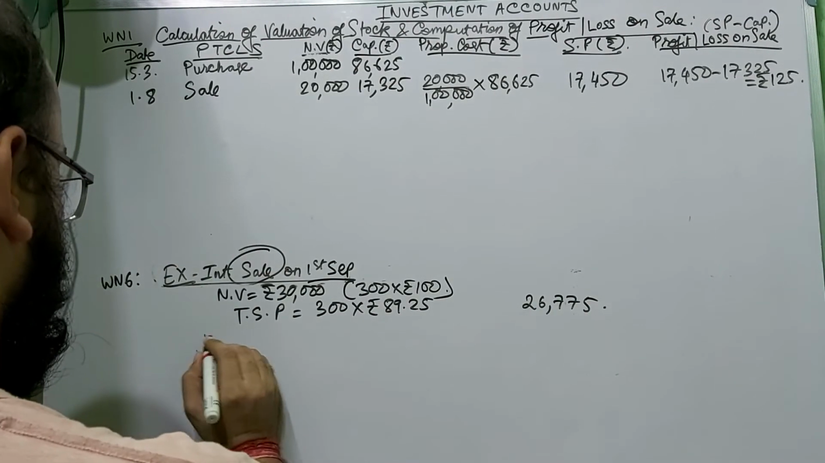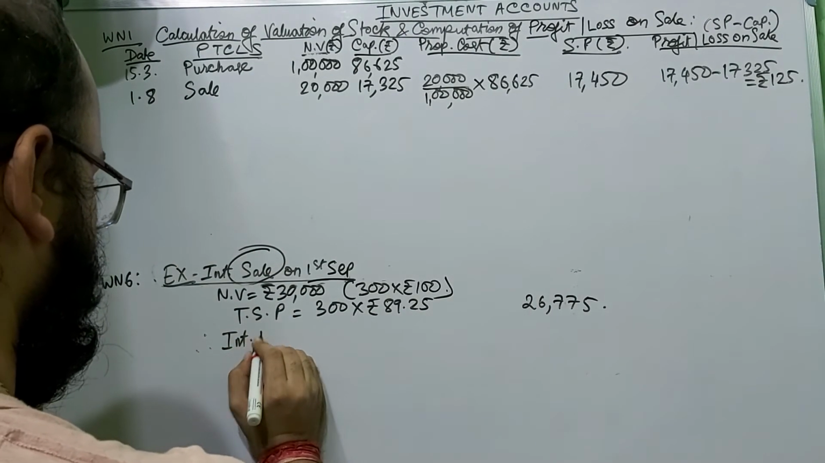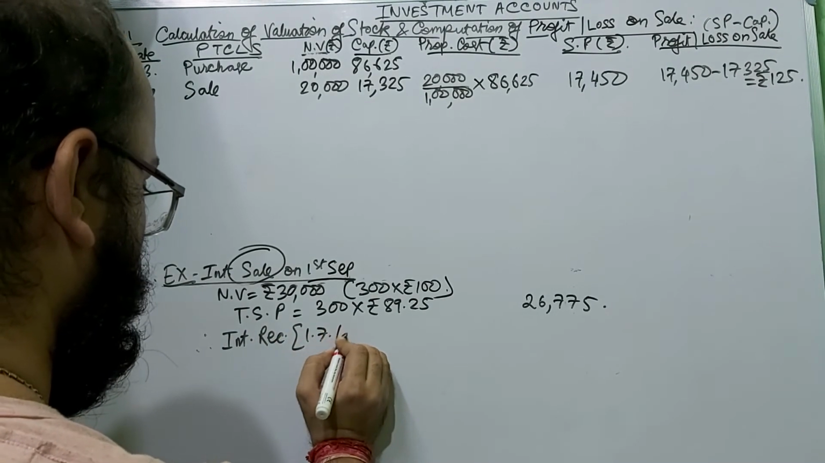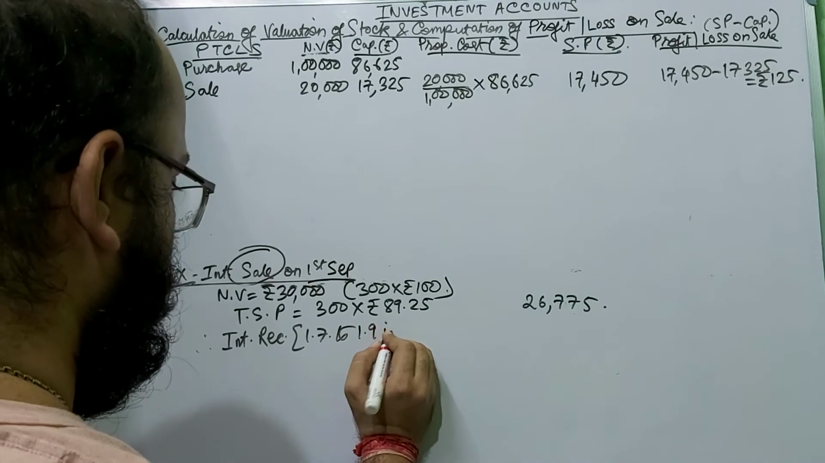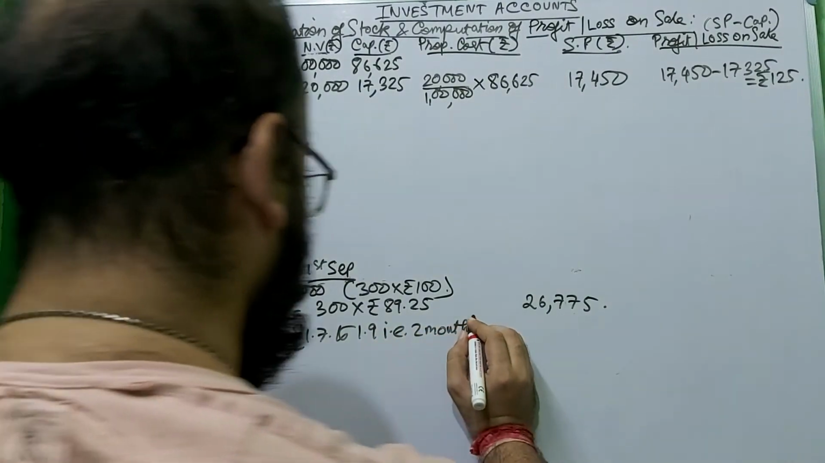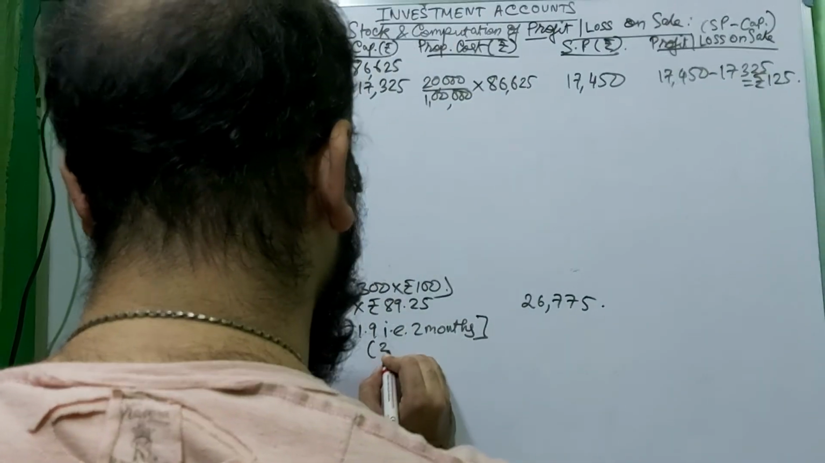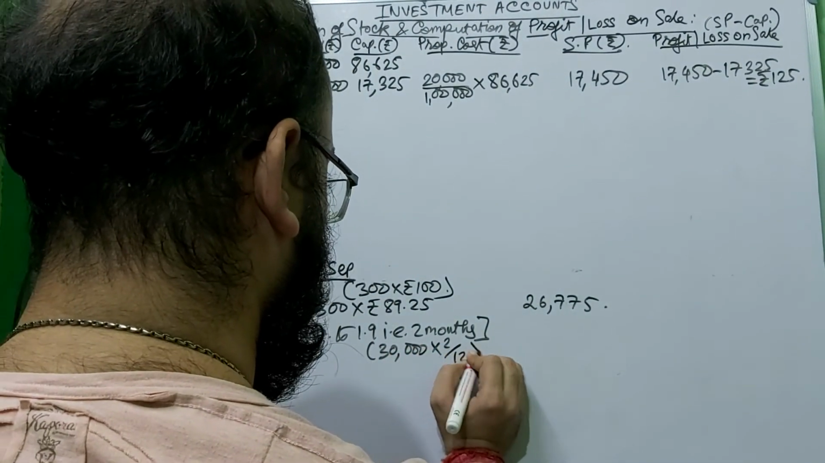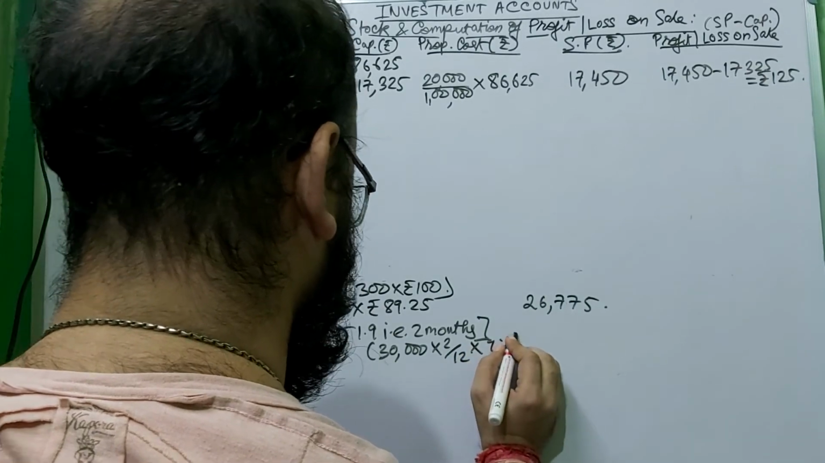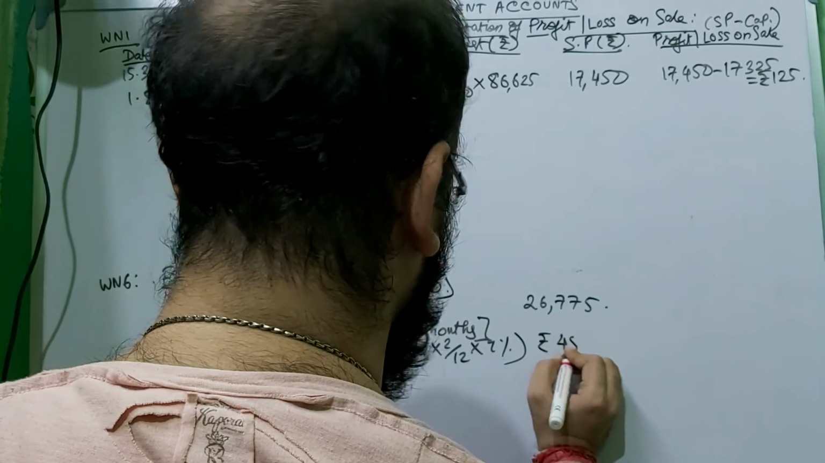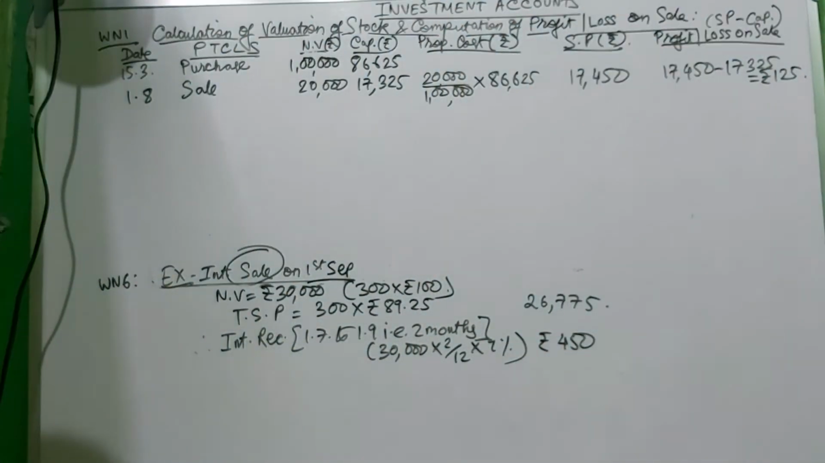So therefore interest received for 2 months, on nominal value, right? 30,000 into 2 by 12 into 9%. It will be rupees 450. You do not have to deduct it over here.